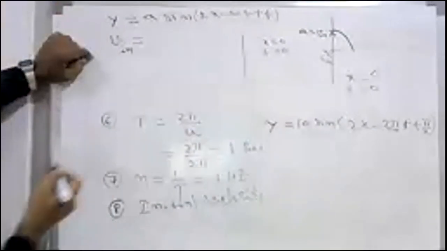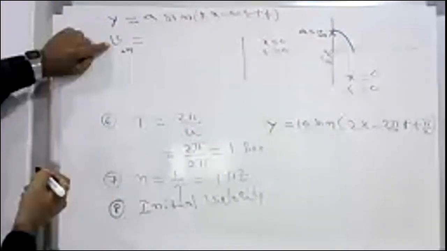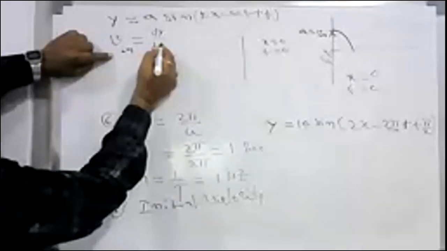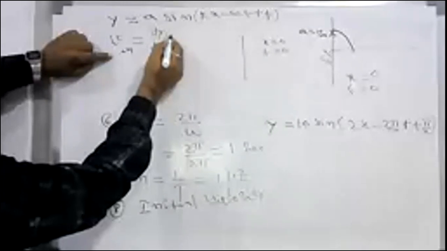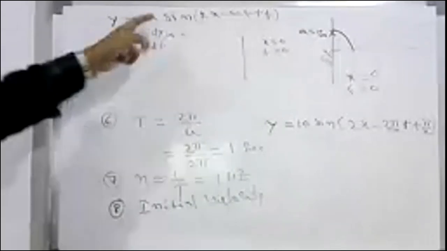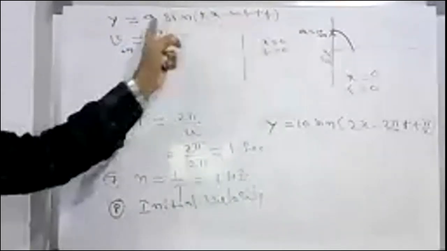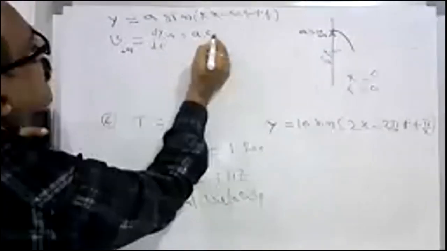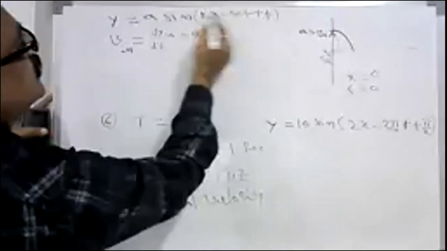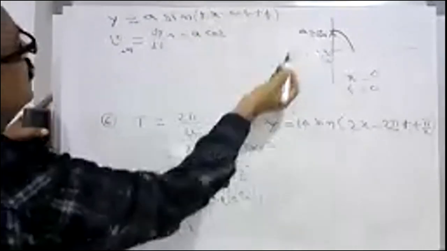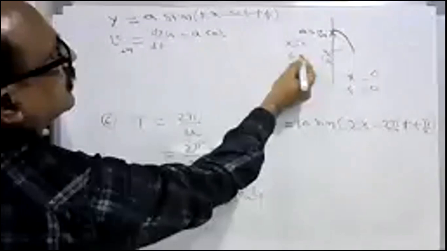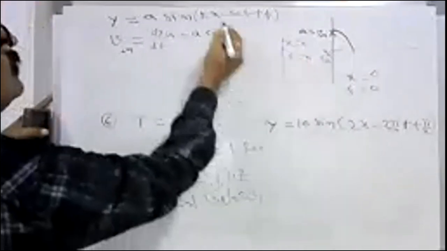Velocity is dy by dt, so you have to differentiate. It gives A omega cos, and these two terms become 0.